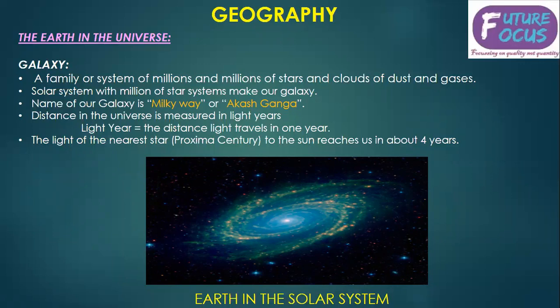Distance in the universe is basically measured in light years. A light year is the distance light travels in 1 year. The light of the nearest star to the sun, Proxima Centauri, reaches us in about 4 years. The next star after the sun, which is nearest to us, is Proxima Centauri.